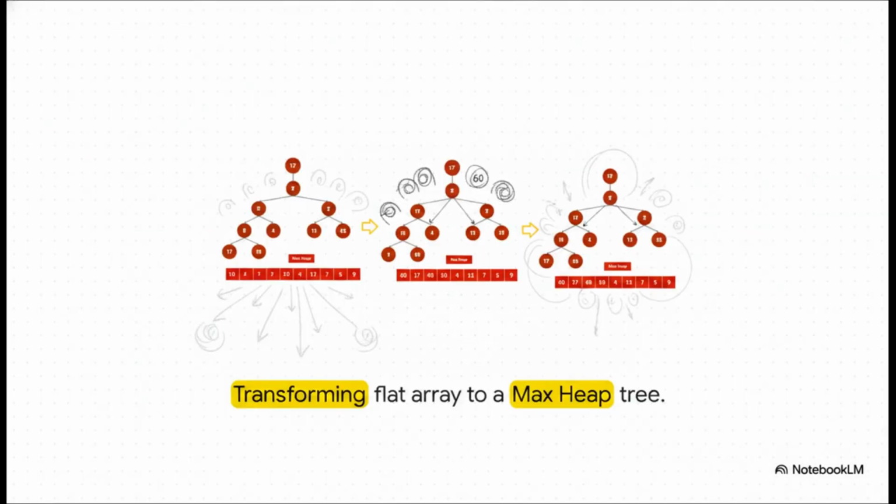Now, what's really interesting here is the physical transformation taking place. Take a look at that completely flat, unsorted array of numbers, 10, 5, 7. We can mentally map that flat array into a hierarchical branching tree structure. Then the heapify process kicks into gear. Notice how that massive number 60 literally bubbles all the way up to the very top, effectively becoming the ultimate parent node. The data isn't flat anymore. It's organized by pure dominance.